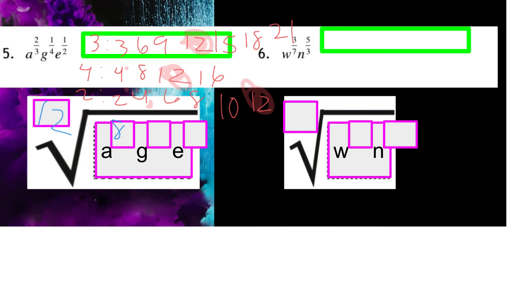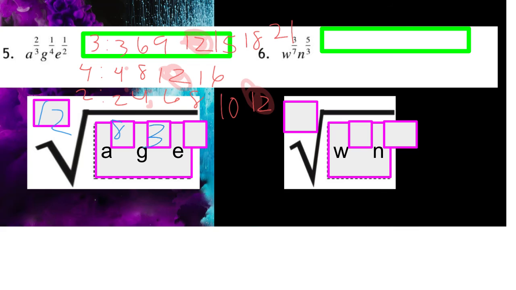Same thing with the bottom one, with the G, sorry. What times 4 gives me 12? Well, 3 times 4 gives me 12. So 3 times the numerator, which is 1, will be my exponent. So right here is going to be just 3, because 3 times 1 is just 3.